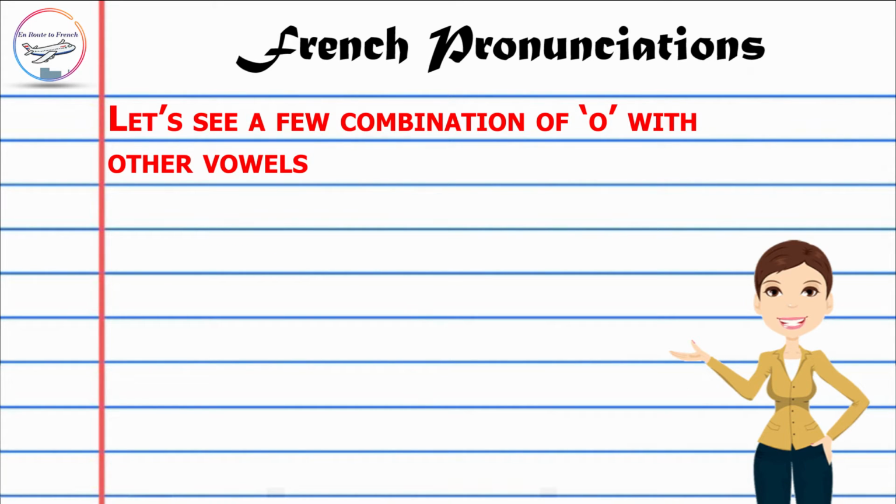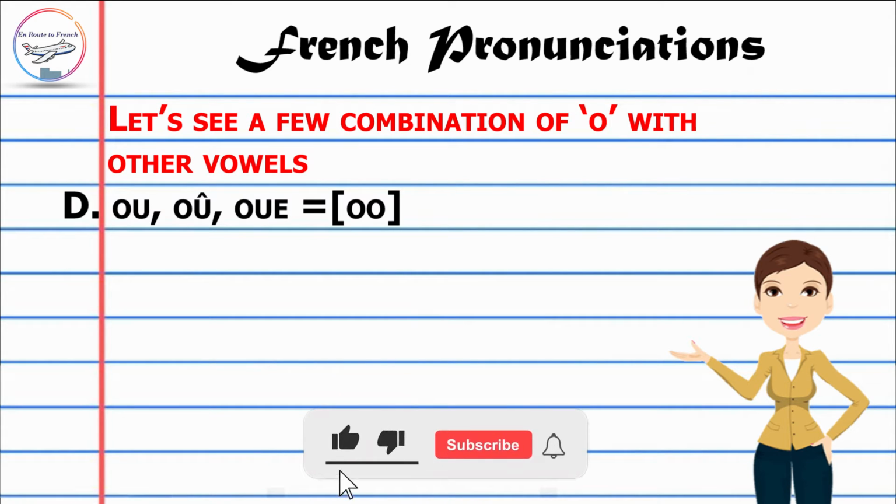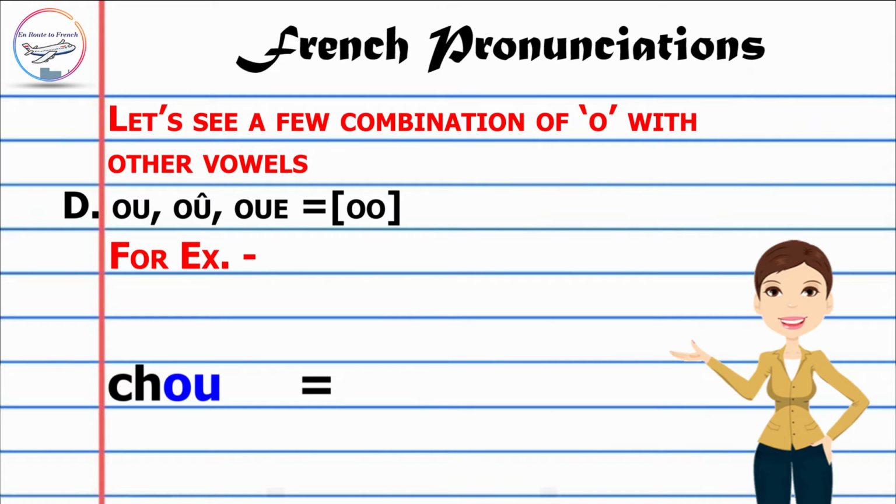Moving on to another combination with the vowel U. If you join OU, or at times you even have OÙ with a circumflex, and OUE, all of them will give a sound like OO. OO. So to start off, chou, which means cabbage. Cou, which means neck.